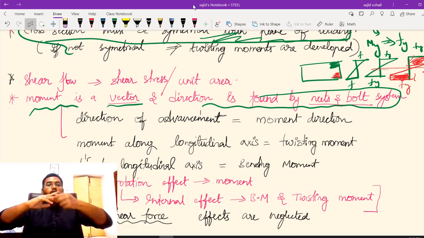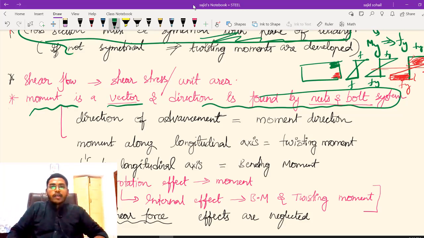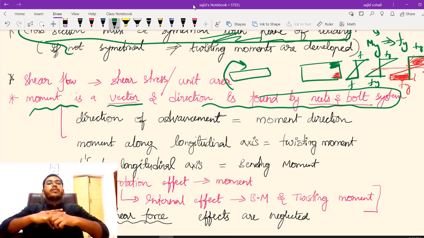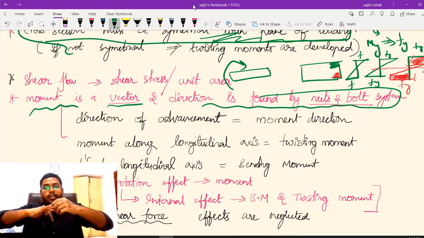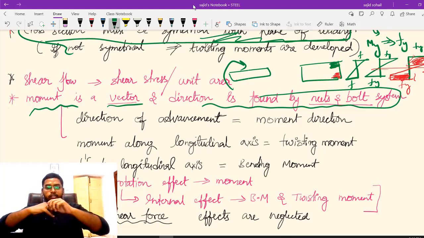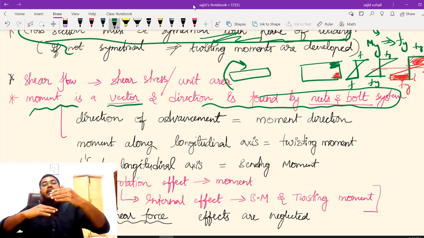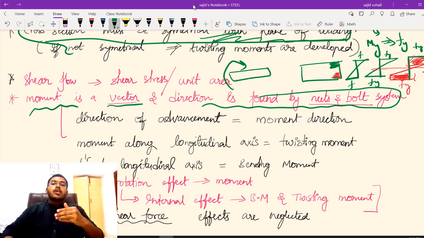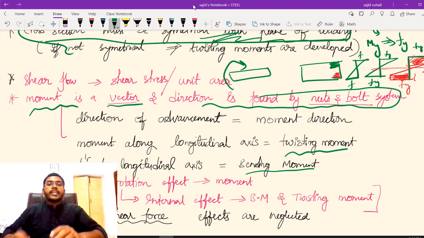Okay, कुछ इस तरह से. So if I have something like this, let us say this is my member, I have to turn it like this. That will be the direction of moment. The direction of advancement जो भी बन रहा है ना, that is the direction of moment. If this moment, which is in the direction of advancement, is along the longitudinal axis, तो हमें मिलेगा twisting moment. If it is perpendicular to longitudinal axis, we will be getting bending moment.